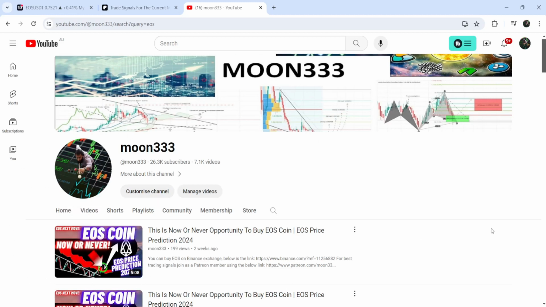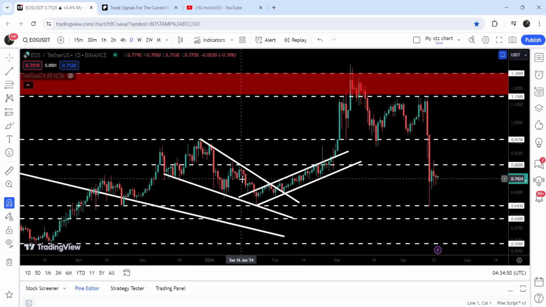And I was also showing you that it also broke out of another falling wedge pattern on the daily time frame chart and another up channel as well. And this was the falling wedge pattern that I was showing you in my previous video on the daily time frame chart, and this was the up channel breakout.